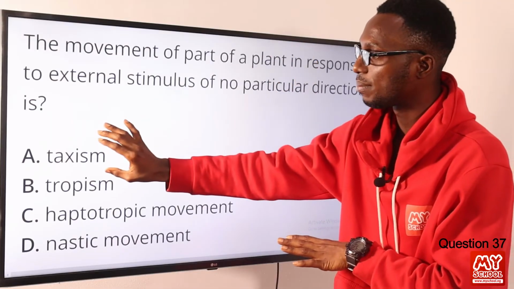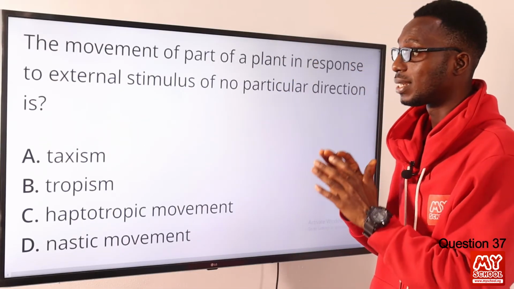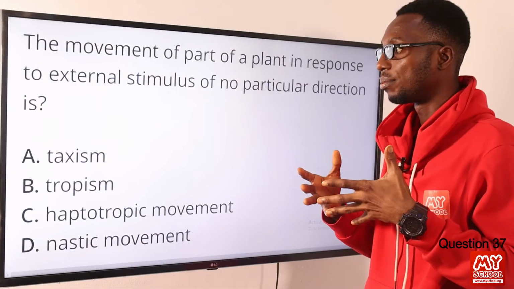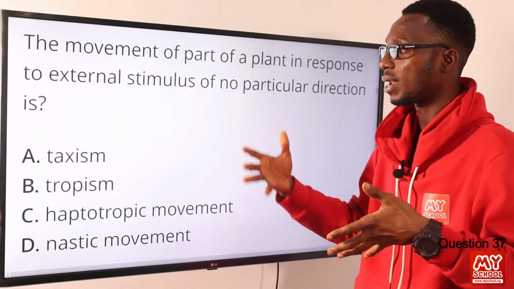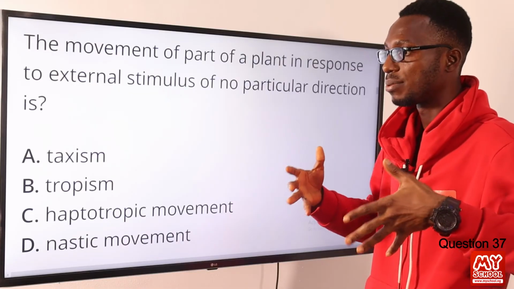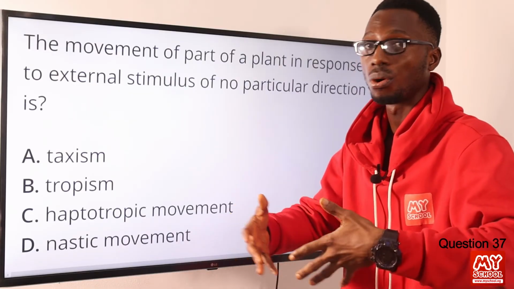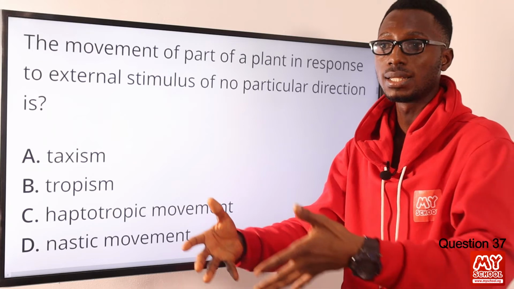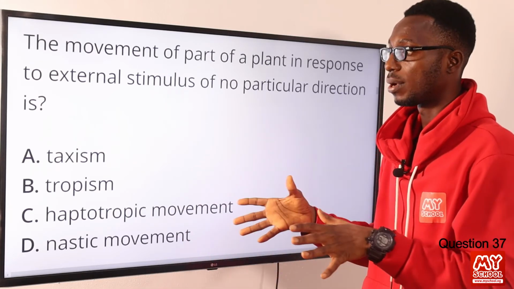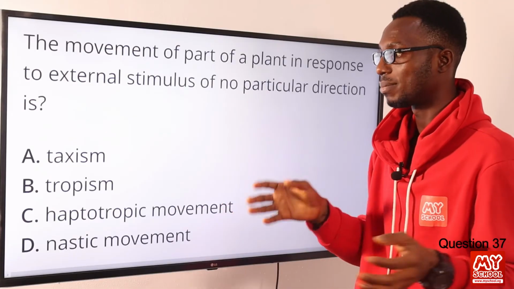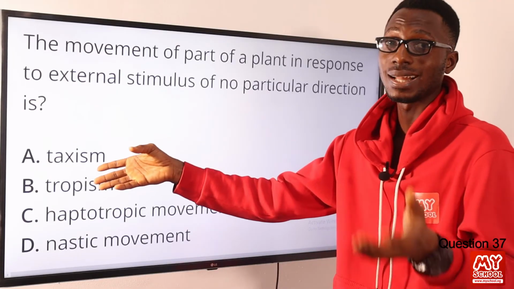When you talk about taxism, this is a directional response of the entire organism, seen in multi-organism settings. The entire organism tends to move away from or towards where the stimulus is coming from, like phototaxism, chemotaxism, and the like. You can also refer to this as tactic movement.